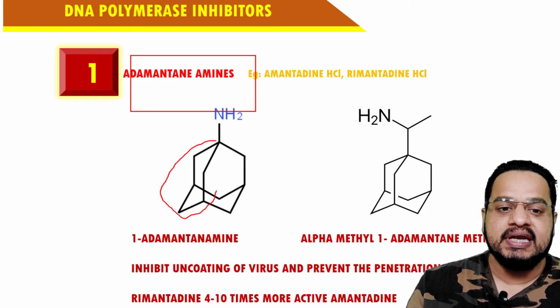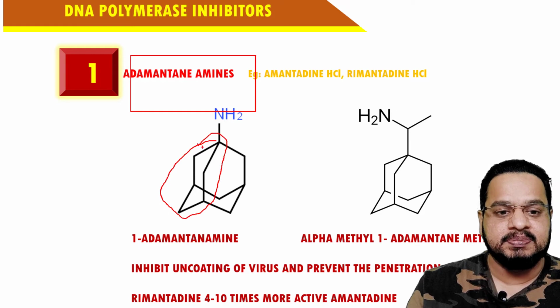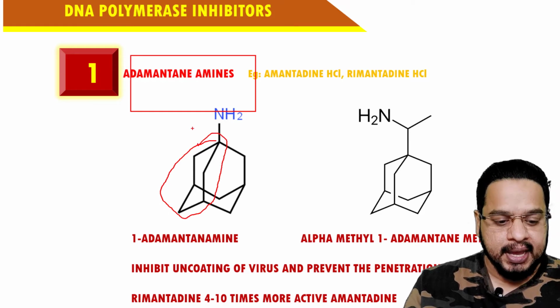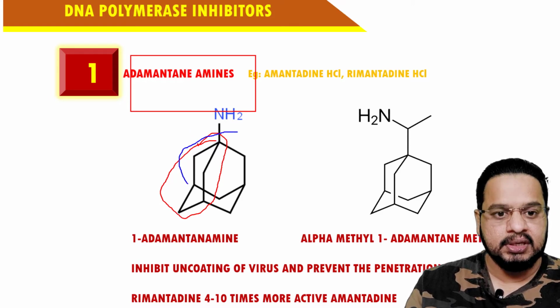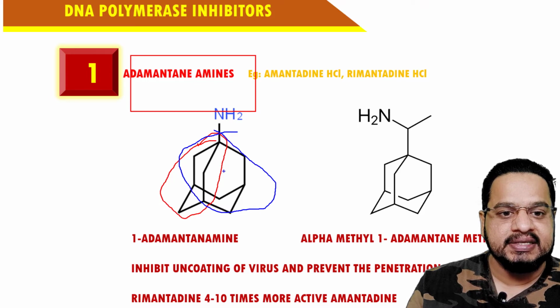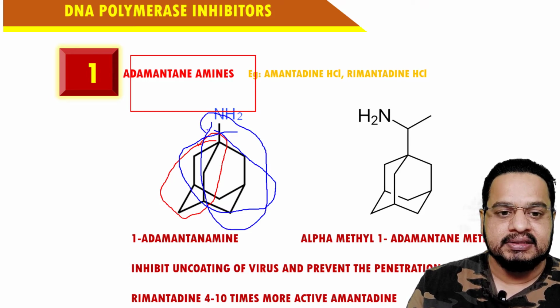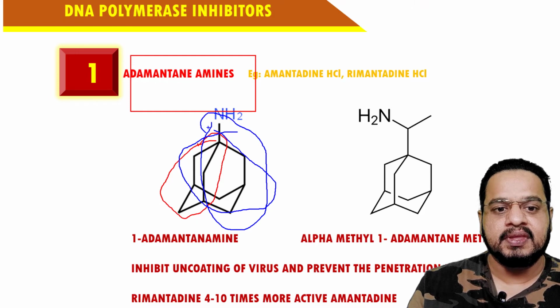What is adamantane? Check this particular ring. This is one ring. Understand? I'll use another color so that you will understand. The second ring is this one, and the third ring is this part. Got that?